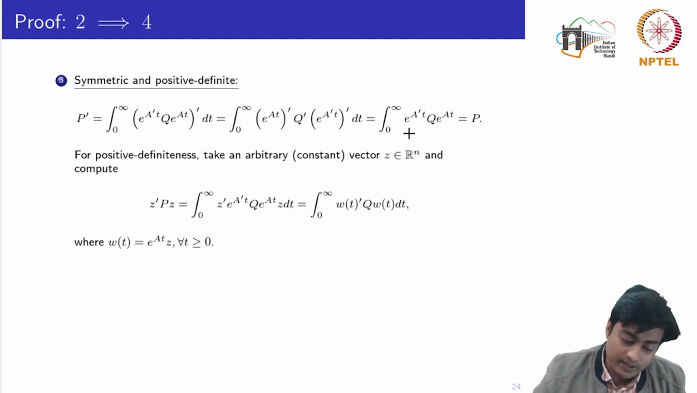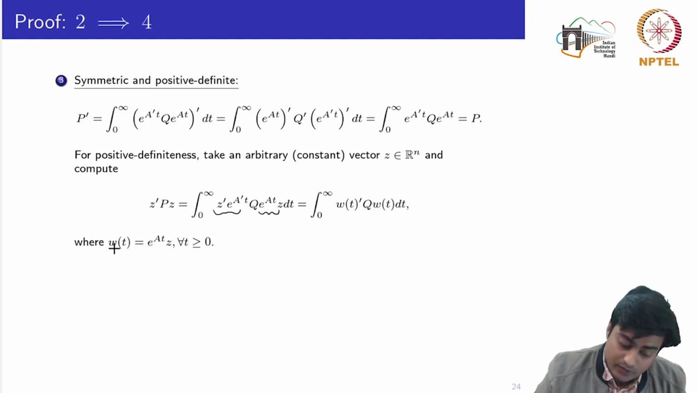Now for the positive definiteness, we define an arbitrary vector Z of the same dimension n, and consider Z transpose PZ. Again, by putting the P integral defined earlier into this part, we obtain this. And finally I replace this part, Z transpose e to the power A transpose t, or to be precise e to the power At into Z, by another signal w(t).